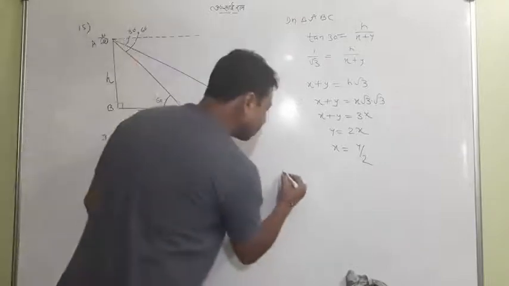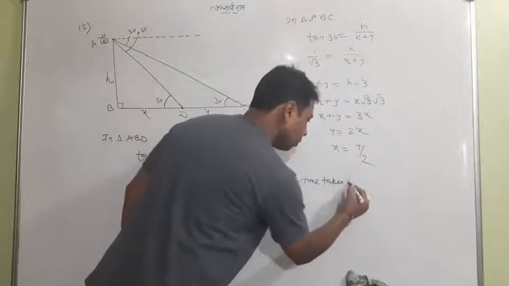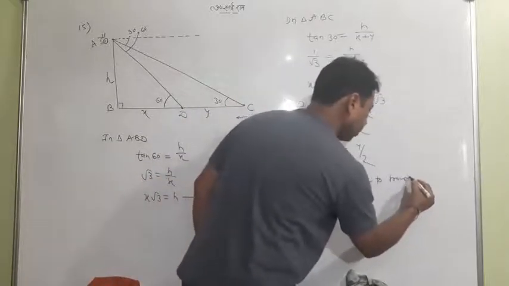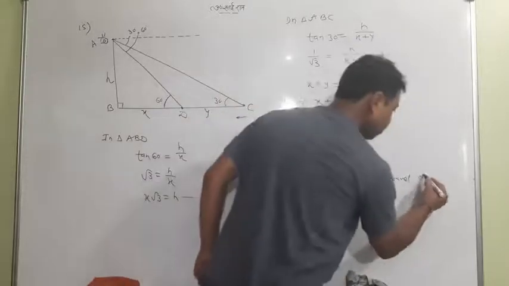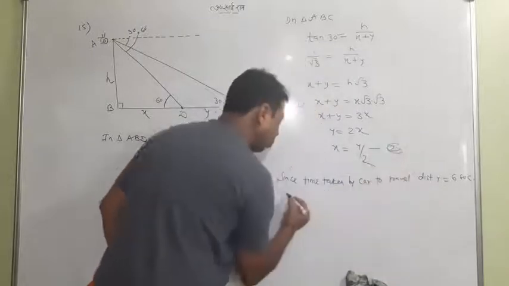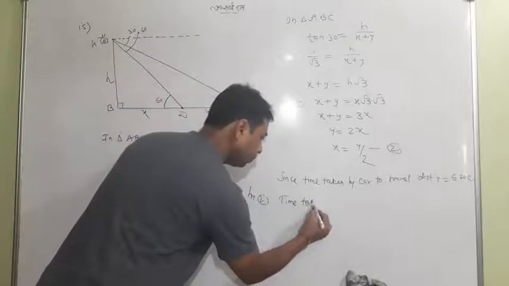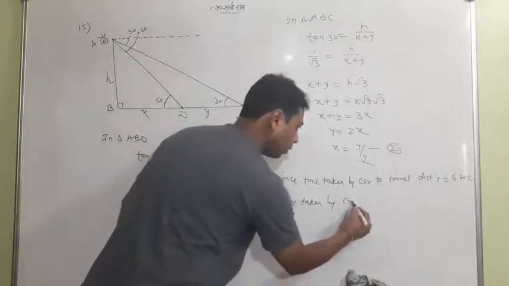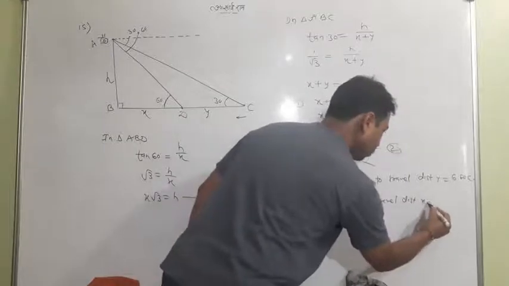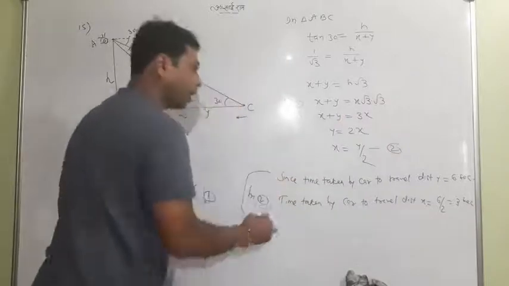So I write here: since the time taken by the car to travel distance y was 6 seconds, by equation 2, the time taken by the car to travel distance x will be 6 by 2, which is 3 seconds. So this is simple symmetry. You have to write only two sentences.